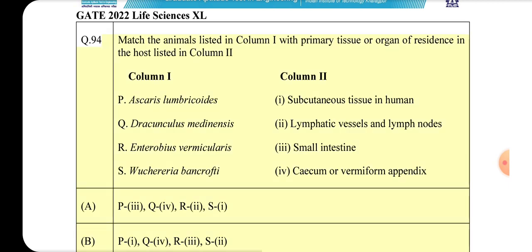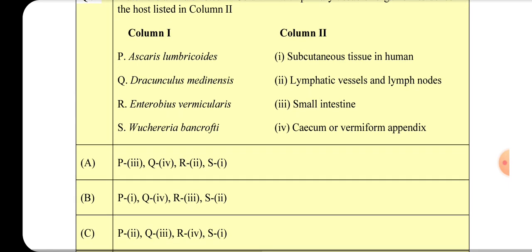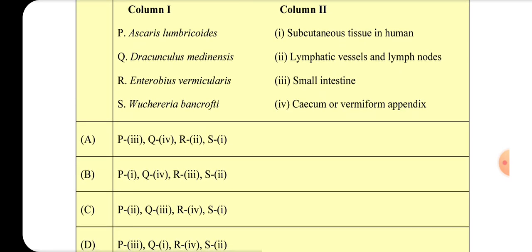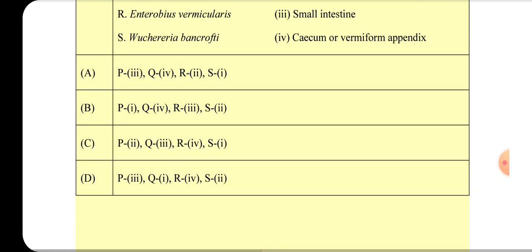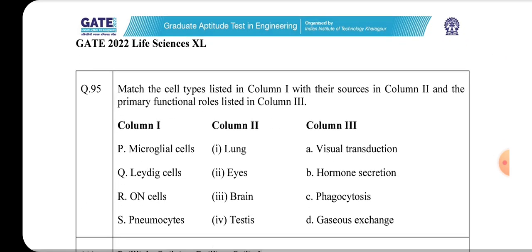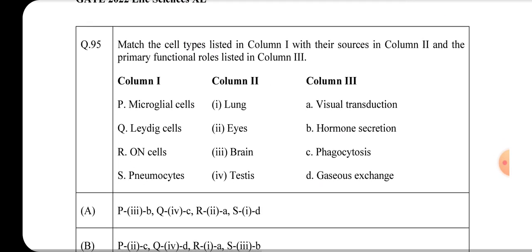Match the animals listed in column 1 with the primary tissue or organ of residence in the host listed in column 2. Column 1: P, Ascaris lumbricoides; Q, Dracunculus medinensis; R, Enterobius vermicularis; S, Wuchereria bancrofti. Column 2: I, Subcutaneous tissue in human; II, Lymphatic vessels and lymph nodes; III, Small intestine; IV, Caecum or vermiform appendix.